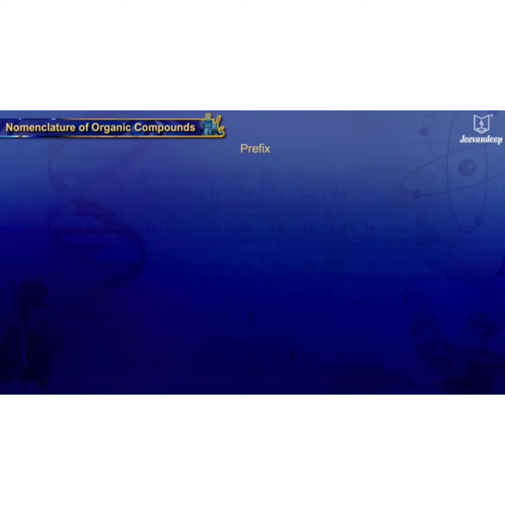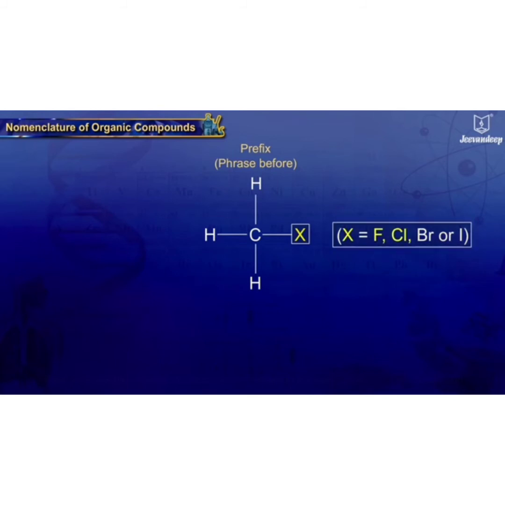Next, prefix. It includes the phrase before in the name of organic compounds. This indicates the substitution of hydrogen atoms from the basic carbon chain by halogens such as fluorine, chlorine, bromine, or iodine, or branching such as methyl, ethyl, etc., and their position.